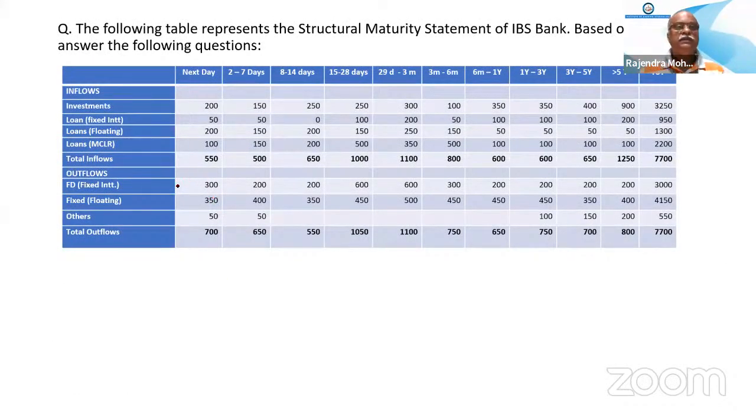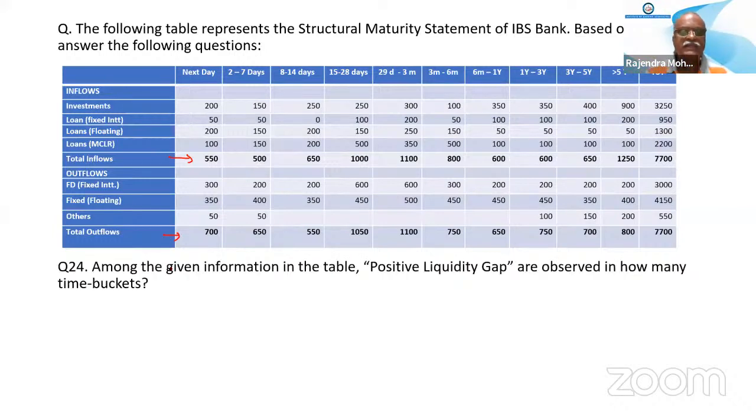Now, this is the question you have to be careful about. The following table represents the inflows and outflows, and total inflow and total outflow are given here. So this is the structural liquidity statement. You have to see what question is asked. The question is: among the given information in the table, positive liquidity gaps are observed in how many time buckets?